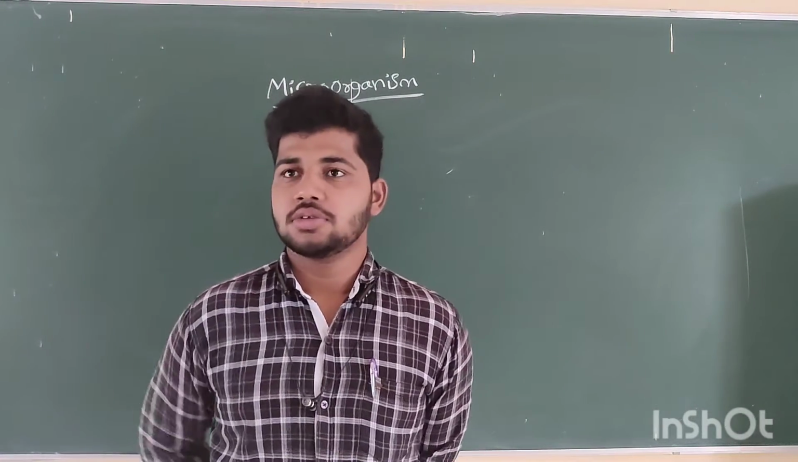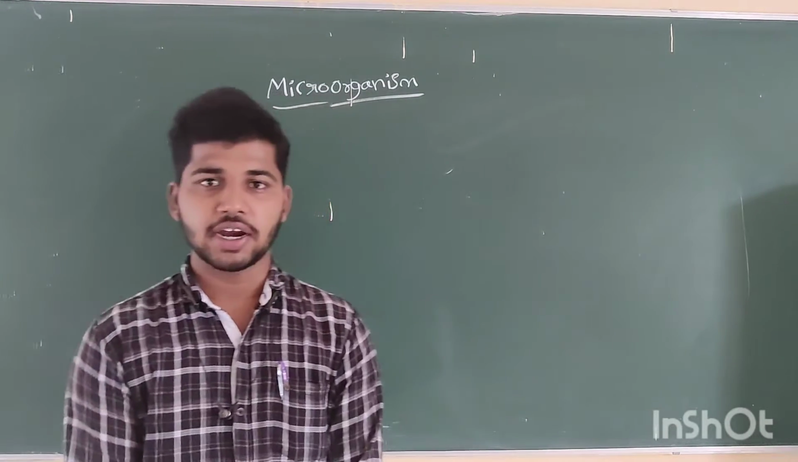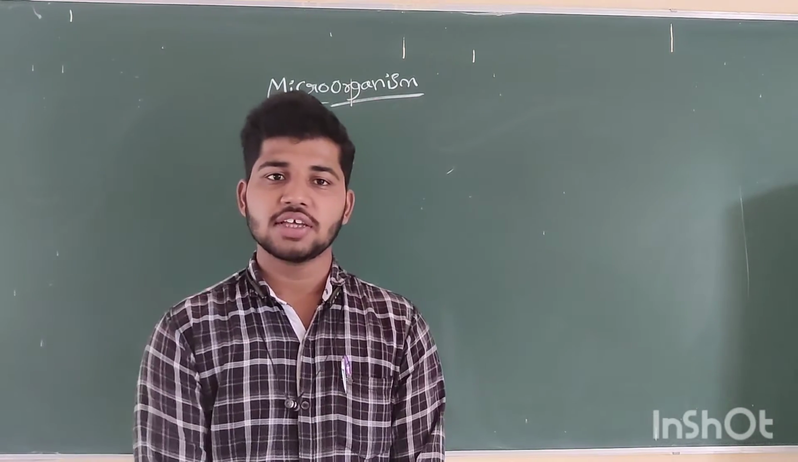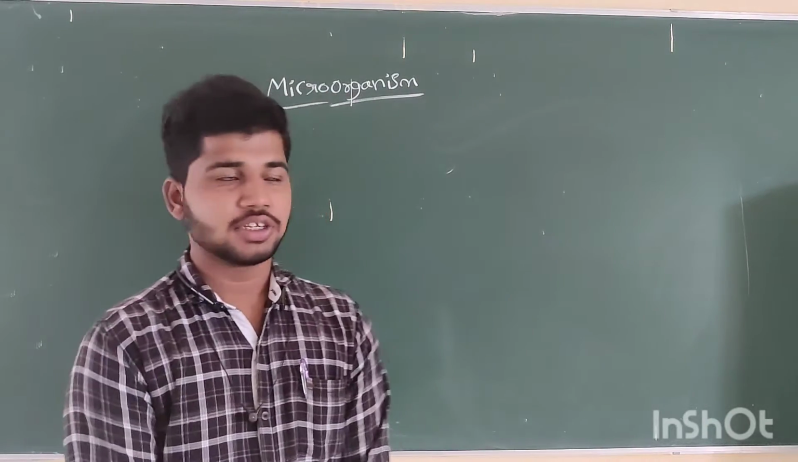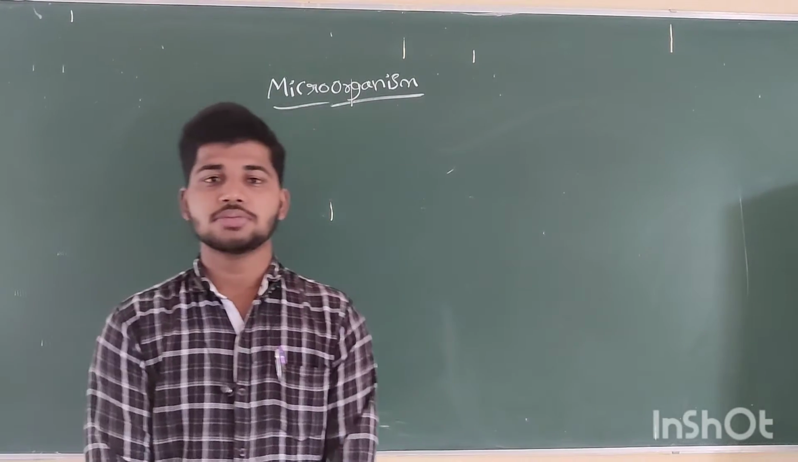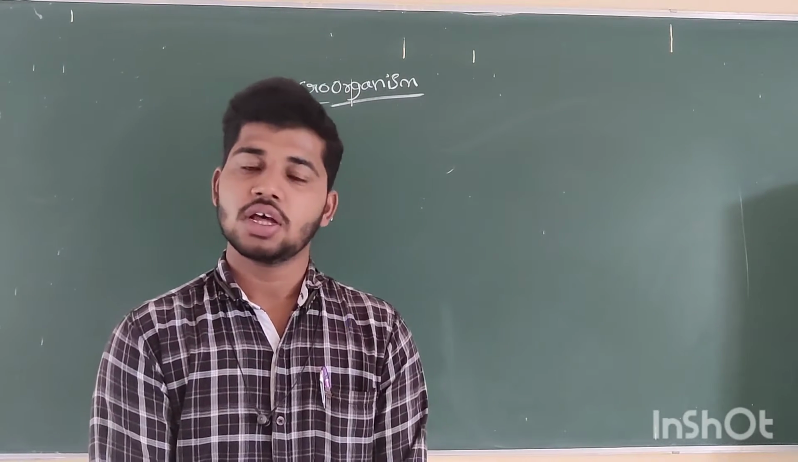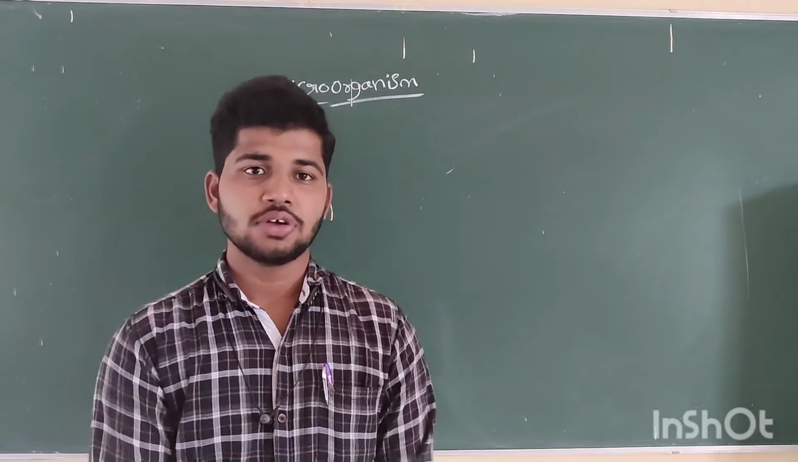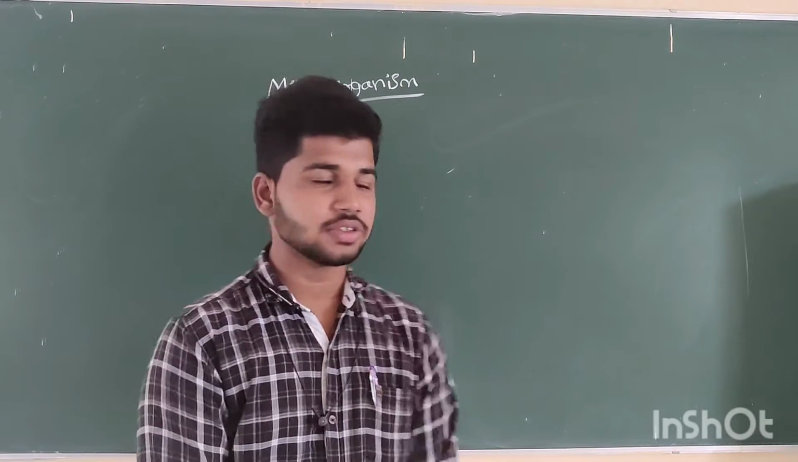We have already seen the different varieties of plants and animals which can be seen with our naked eyes. Some organisms which cannot be seen with the naked eye are also present in our environment. First, let us discuss what is meant by microorganisms. The organisms which cannot be seen with our naked eyes are called microorganisms.